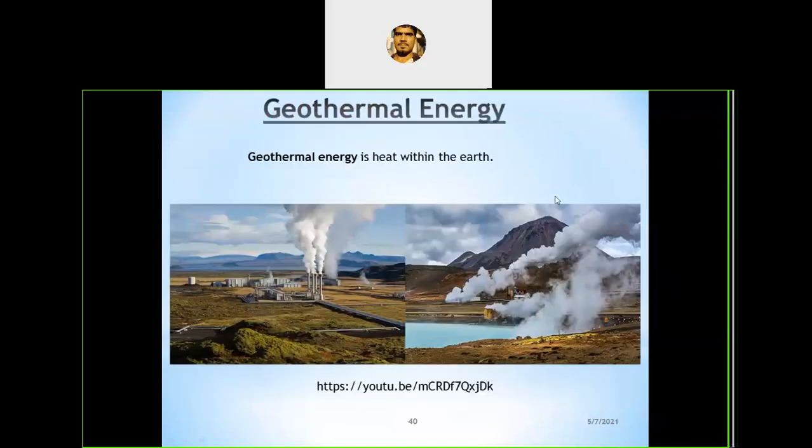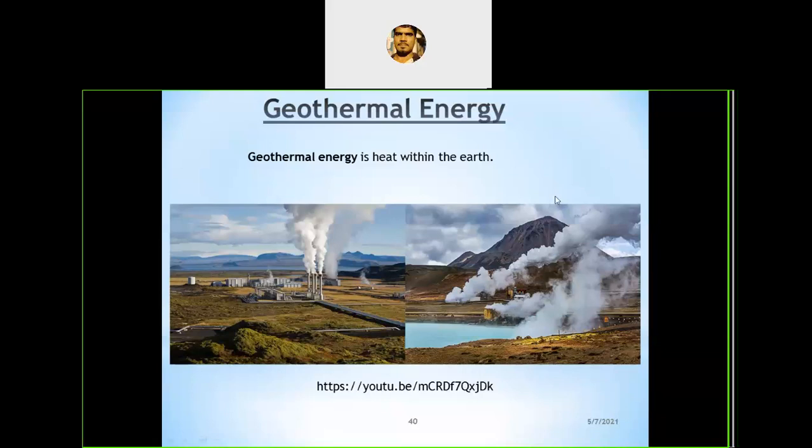So the next important type of renewable source of energy is geothermal energy. Of course, geothermal energy is also an indirect form of solar energy, but tidal energy is not an indirect form. It is only 30% dependent on the sun, but 70% dependent on the lunar, meaning the moon.